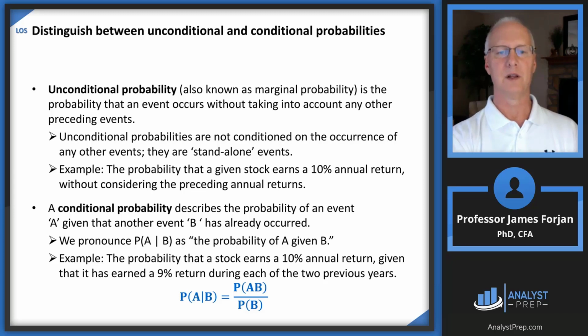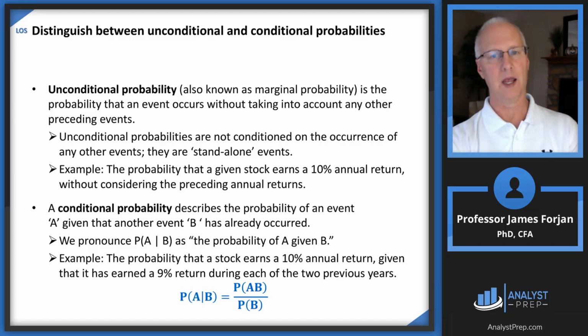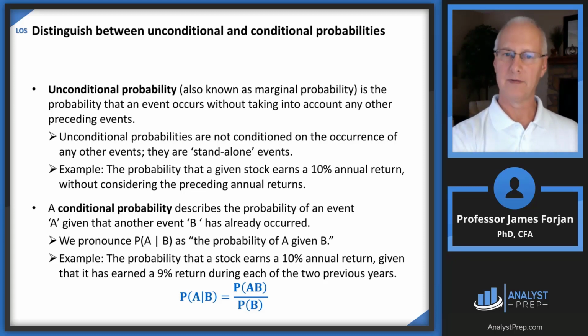These are standalone events. But conditional probabilities are going to sound something like, hey, what is the probability that my basement will flood if a hurricane sweeps through my area? Oh, now we have the hurricane and the flood in the basement, and those two things are linked.